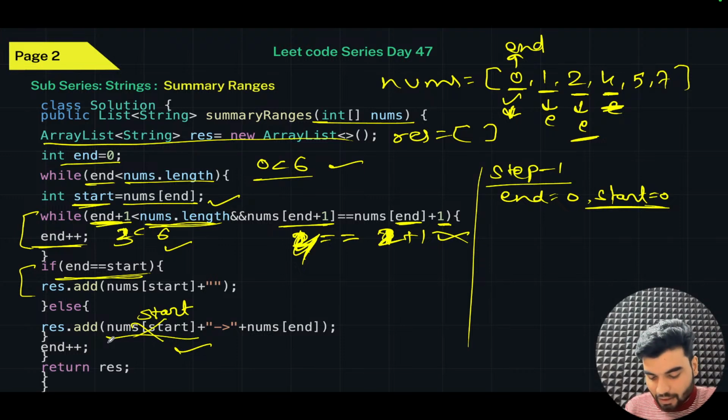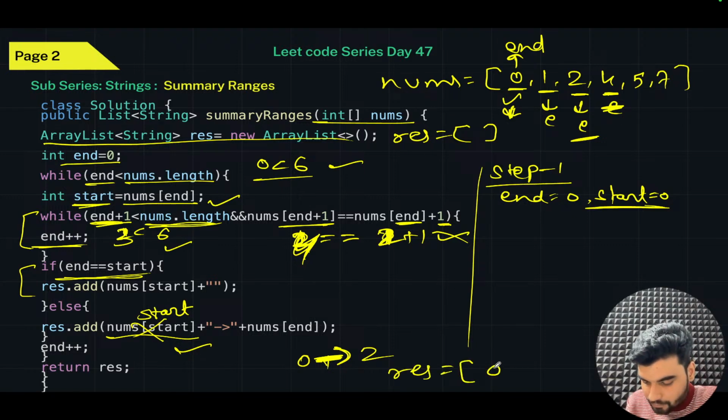That was the problem. So now start was 0, so 0, then this arrow, concatenation, this arrow, and the end. Nums end is 2. This is what we are adding into the list. So finally the result will have 0 pointing to 2. Yes or no?